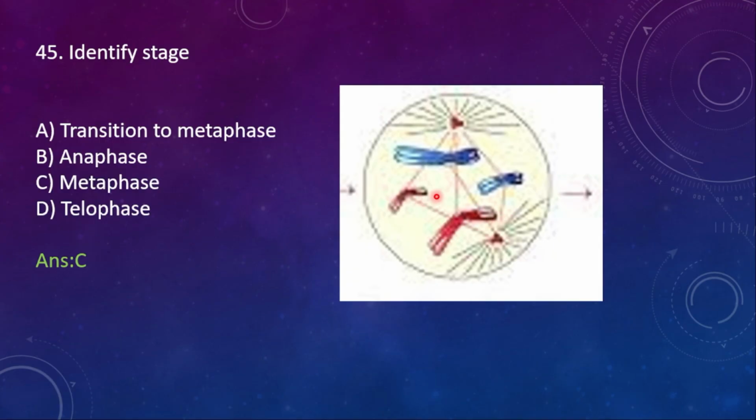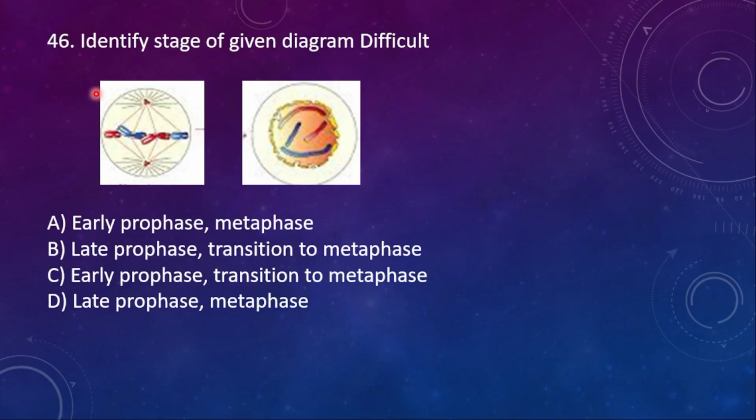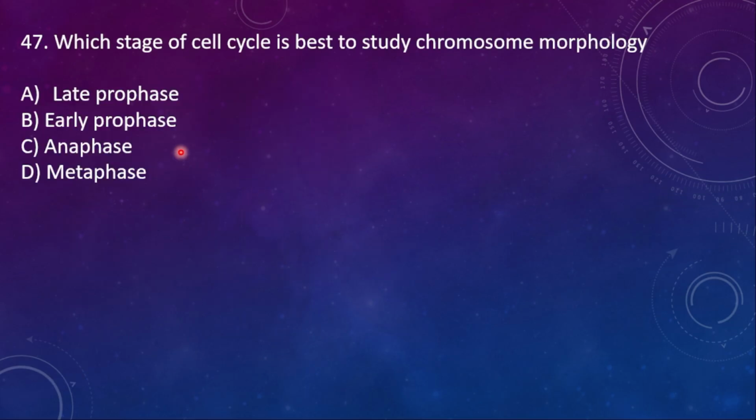They are going to align at the metaphase plate, so it is of the metaphase. This is also metaphase. 46. Identify the stage of the given diagram. A, early prophase and then metaphase. B, late prophase, transition to the metaphase. C, early prophase and transition to metaphase. D, late prophase and metaphase. Here the right option is D. This is the late prophase and this one is metaphase.